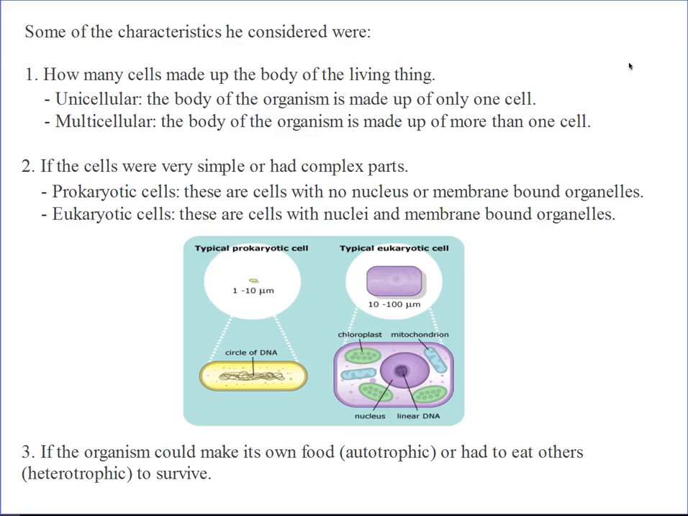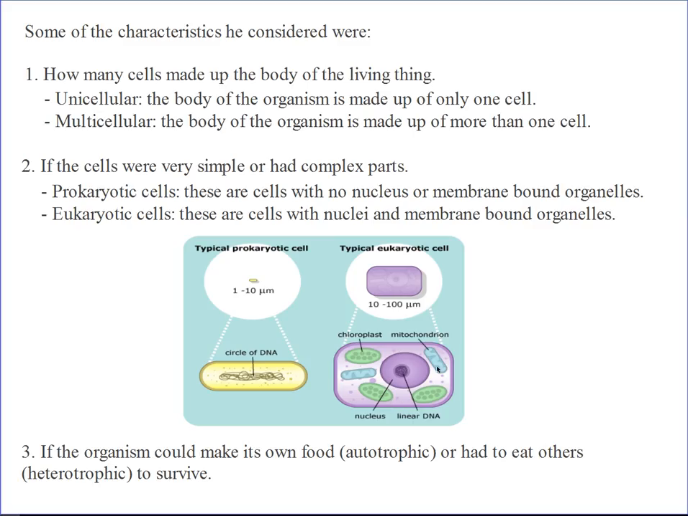Now, number 2, whether the cells were simple or had complex parts. Certain cells only have the cell membrane and the cytoplasm, and then everything is scattered in the cell. The cell membrane and the cytoplasm are the 2 main distinct features we are going to see, and everything else is scattered in the cell. Such cells are called prokaryotic cells. These cells have no nucleus or membrane-bound organelles. Organelles are the structures in the cells that act as organs in the cells.